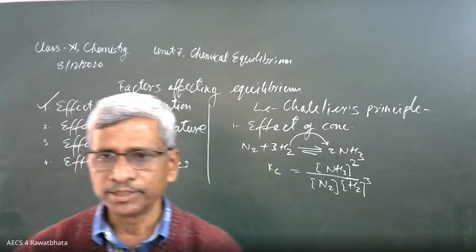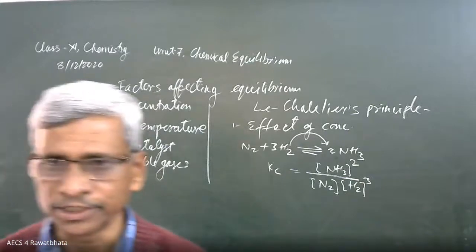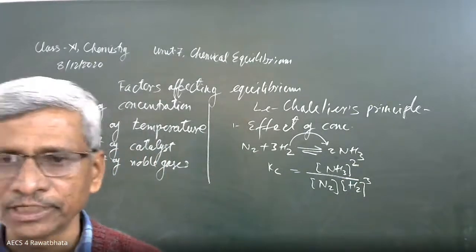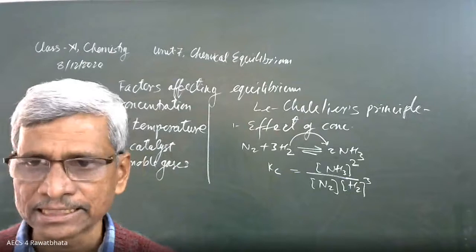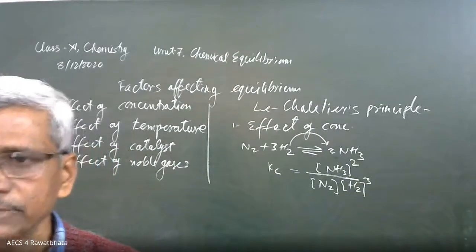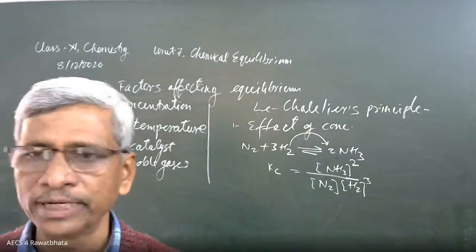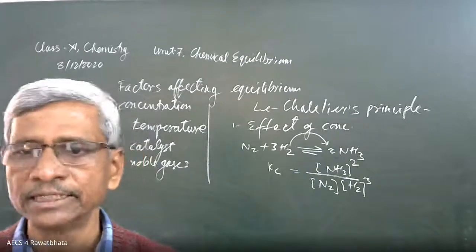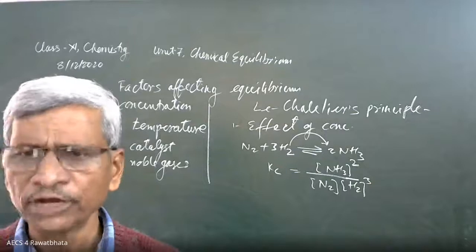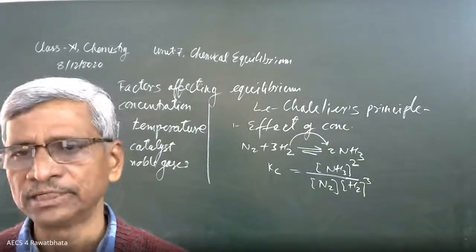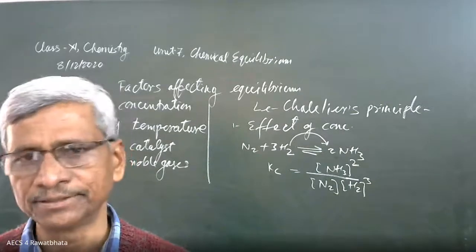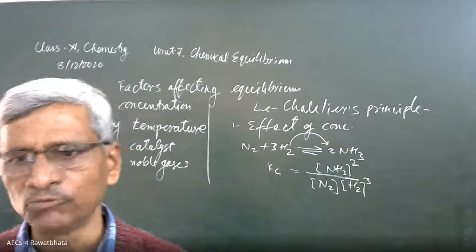Okay, beta? Is there any problem? You can ask your difficulties. Okay, next factor, remaining factors we will discuss in the next class. And please do the numericals given in the textbook. Whatever numericals are there based on equilibrium constant, solve all these numericals and don't be afraid of that. You can solve it. It is simply formula based. Use the formula and calculate it.